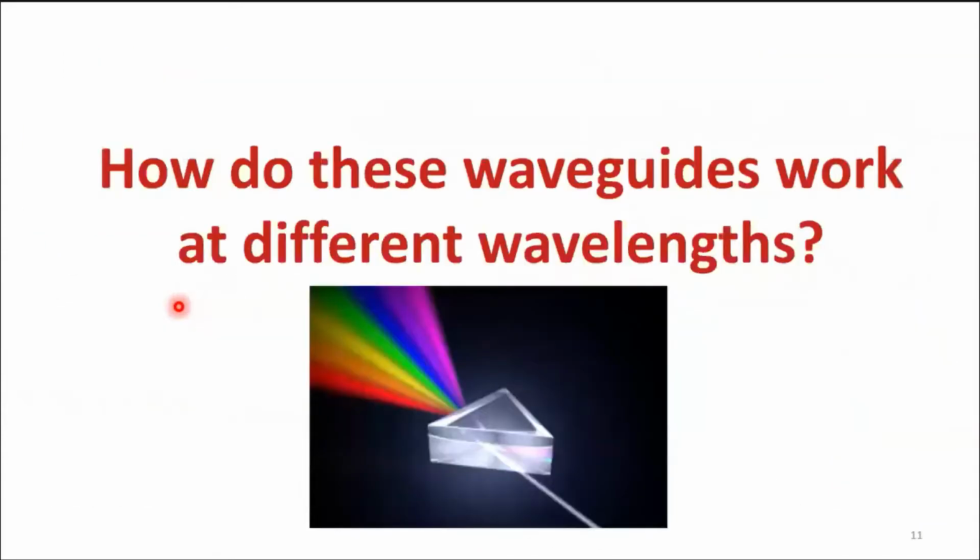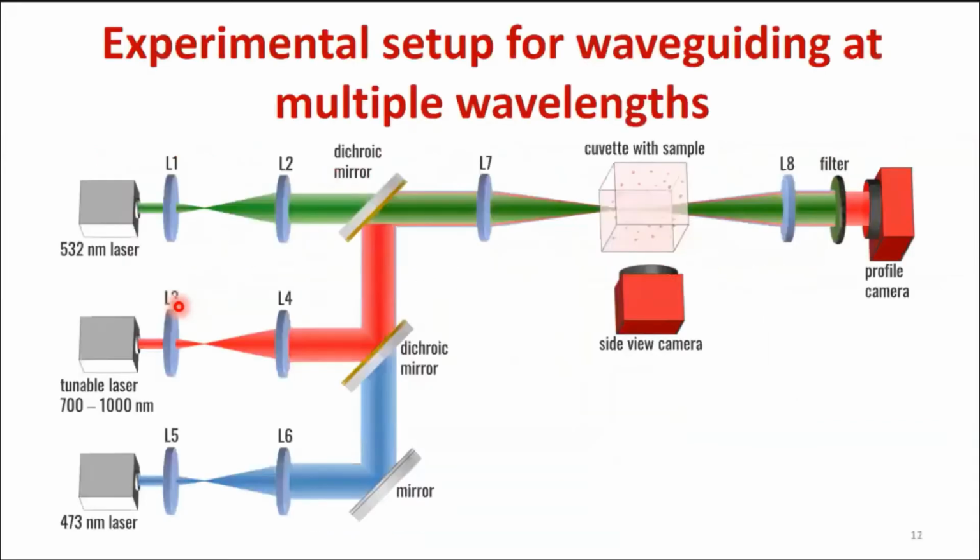So we will look at how these waveguides work at different wavelengths. Before, we created them only in green light. What happens with different wavelengths? It's important because if we want to use this for biological applications, we want to increase the range of wavelengths which we can use. So this is our experimental setup.